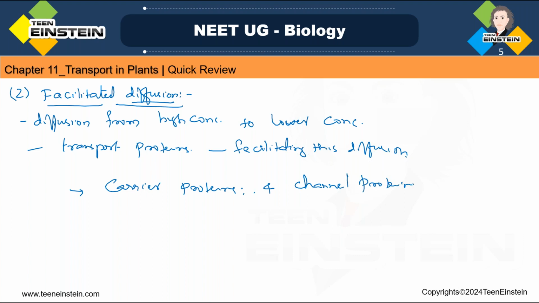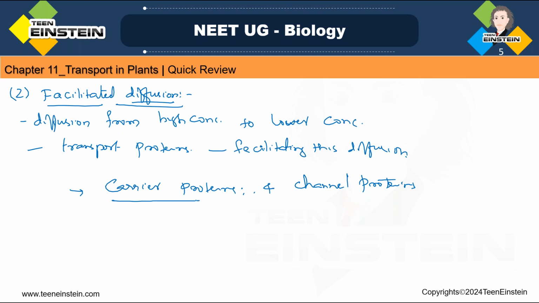All these carrier proteins and channel proteins are the proteins which are helping this facilitated diffusion, or these are the helping things facilitating the diffusion. That's why we are calling it facilitated diffusion. This diffusion is facilitated by these kinds of proteins, called carrier protein and channel protein. So let's see first the carrier proteins.